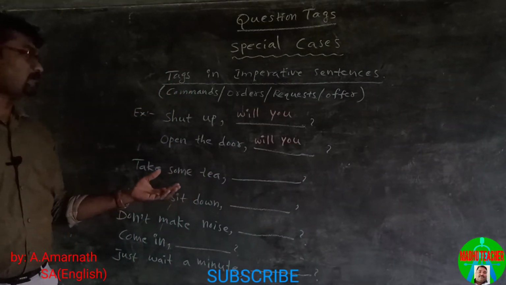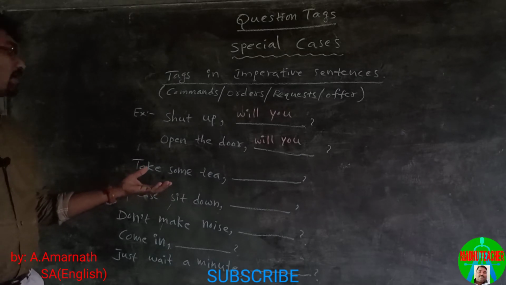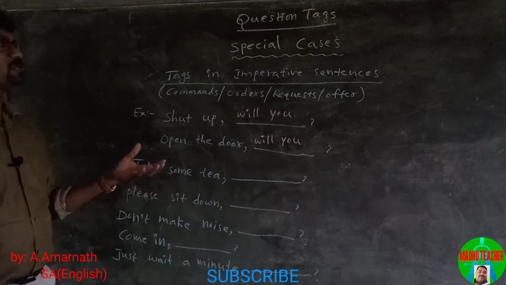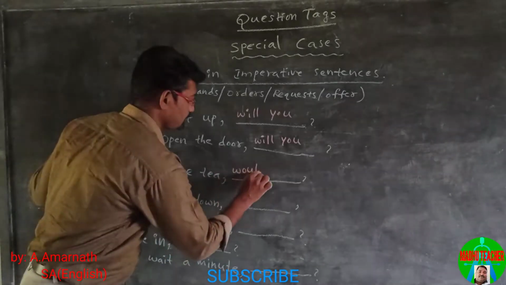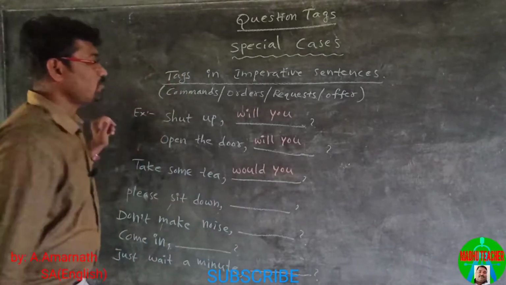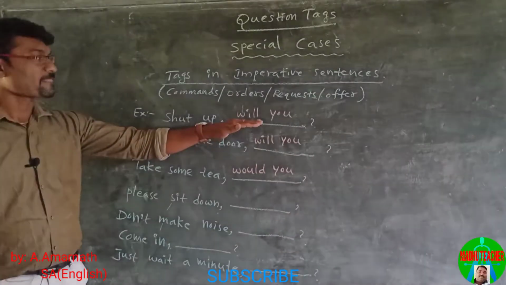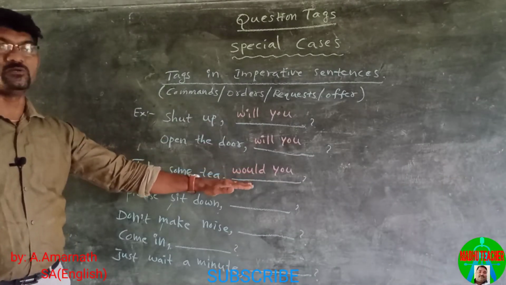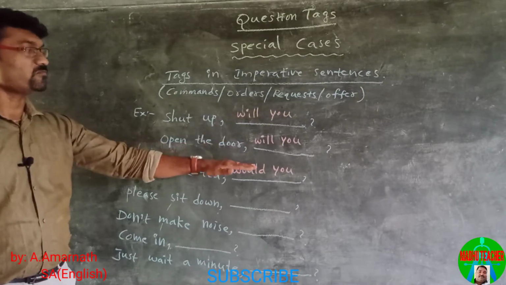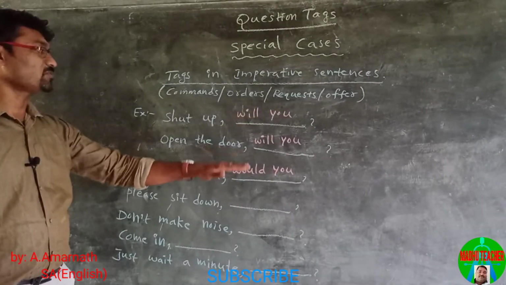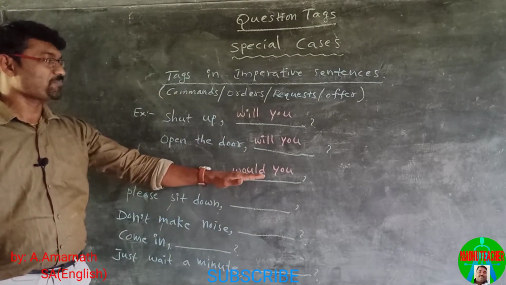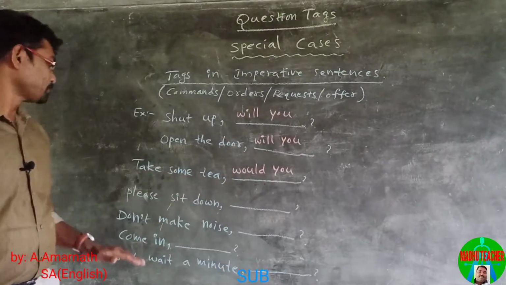We think this is an offer, so we can use will you or would you. Would you is more polite than will you. So if you want, you can use either will you or would you.